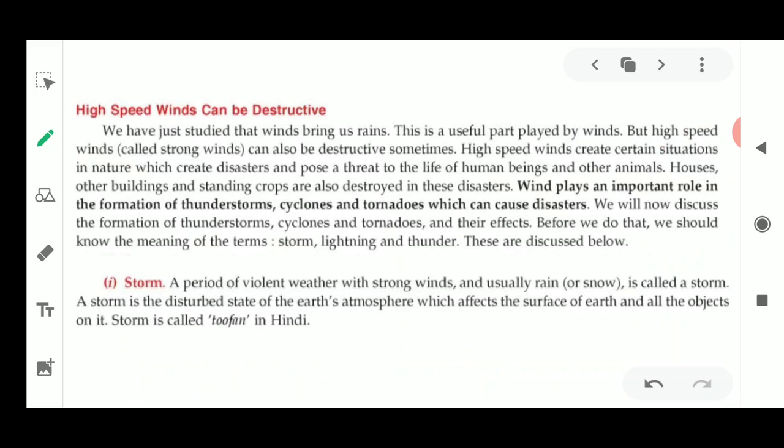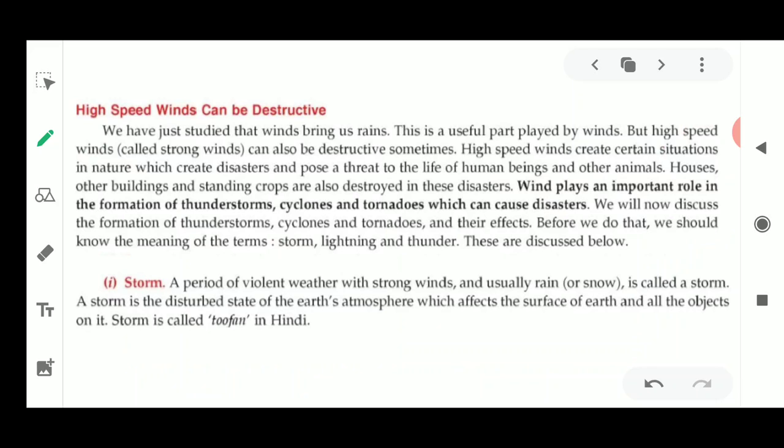Yes, of course, because these high speed winds bring storms, and storms may sometimes be of different types. It could be a thunderstorm, a cyclone, a hurricane, or a tornado. Okay, so these are the different names from which we come to know which type of storm is coming and what kind of destruction it may cause. So we have just studied about the winds which bring us rain.